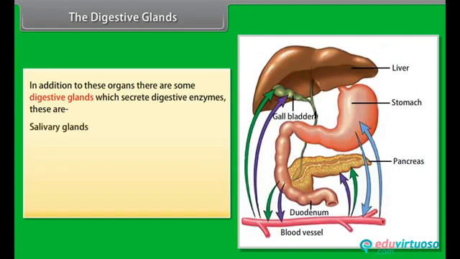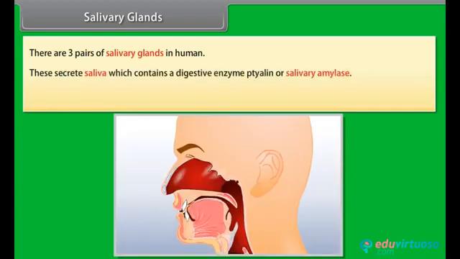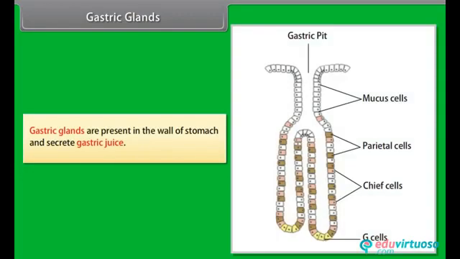These are salivary glands, gastric glands, liver, pancreas, intestinal glands. Salivary glands. There are 3 pairs of salivary glands in human. These secrete saliva, which contains a digestive enzyme ptyalin or salivary amylase. Salivary ducts open in buccal cavity. Gastric glands. Gastric glands are present in the wall of stomach and secrete gastric juices.